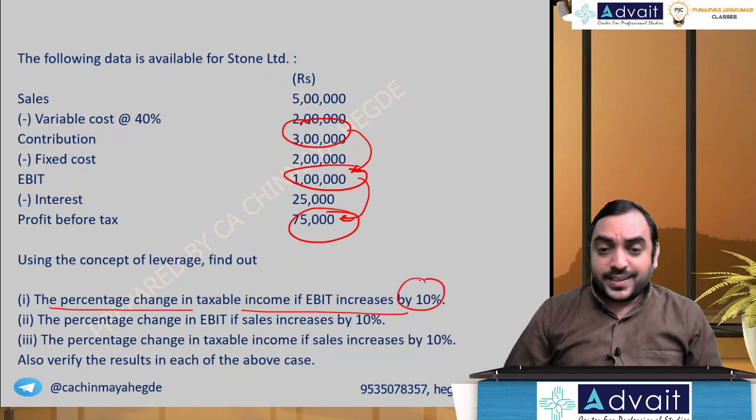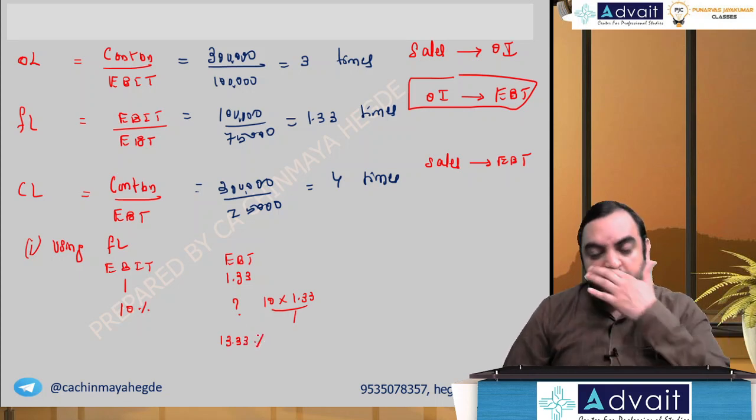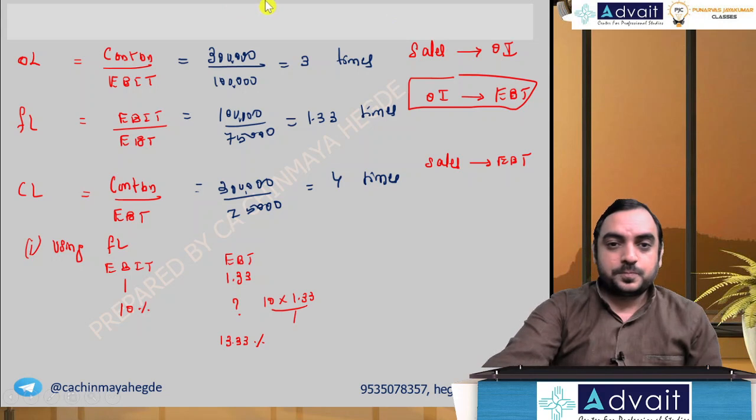EBIT increases by 10%. So if EBIT increases by 10%, how much will EBT change? Cross multiply: 10 into 1.33 divided by 1. That is 13.33, you can say. So it's a recurring number, 13.33%.